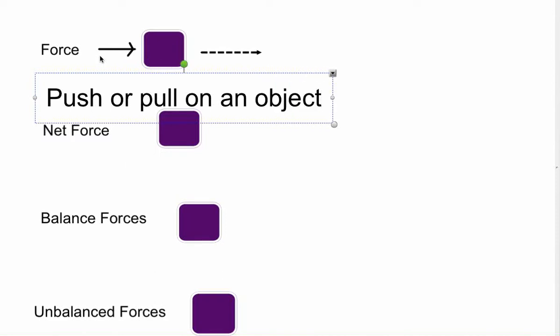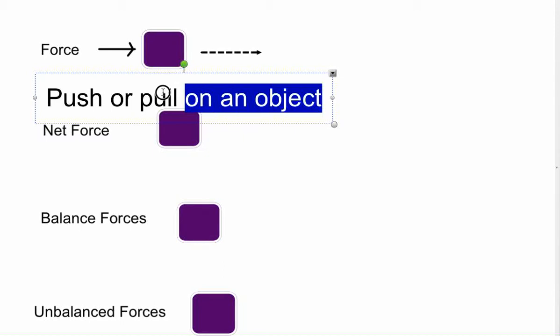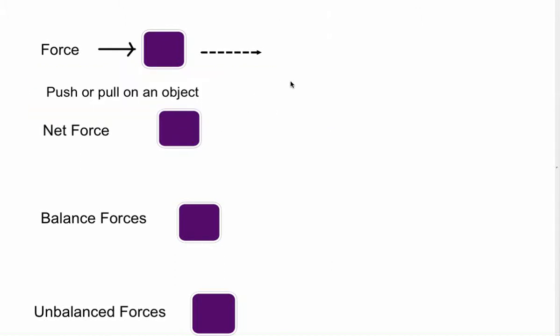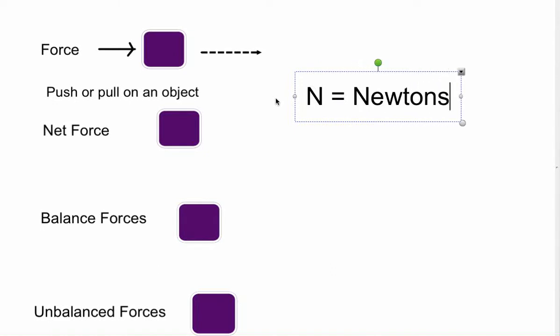Okay? And the force of an object is going to be measured in terms of what we call newtons. The force of an object is measured in what we call newtons, and we represent that with an N. That's the unit of measurement.